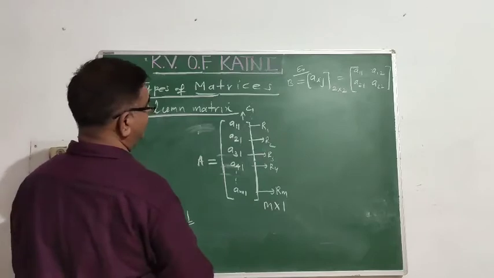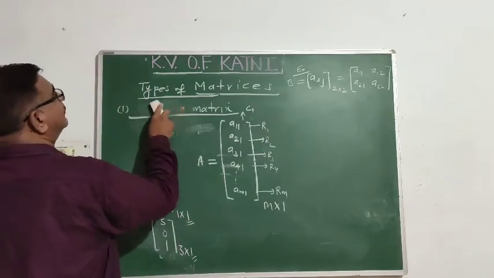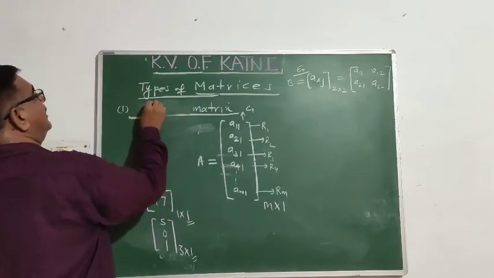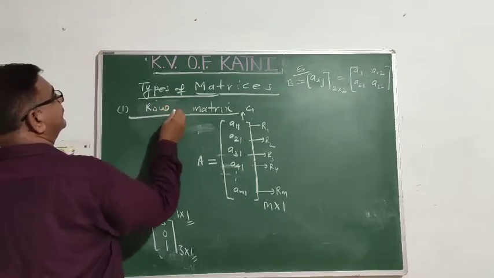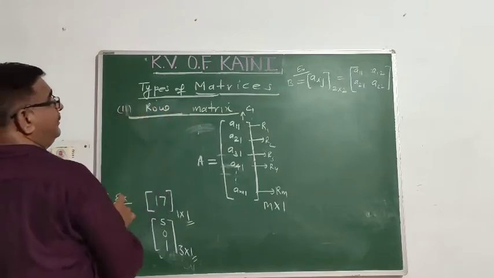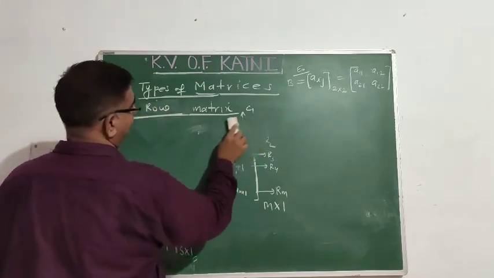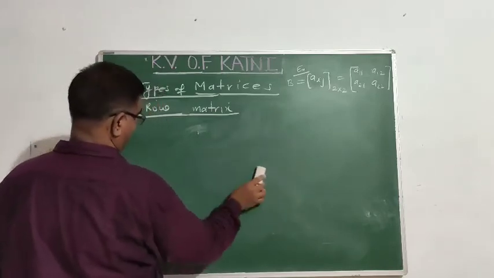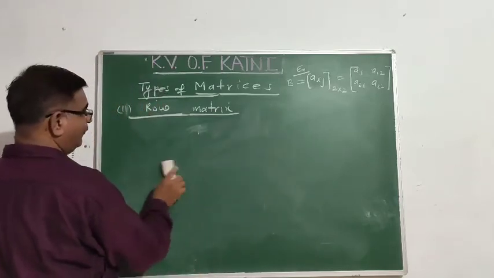Second type of matrix is the row matrix. What is the row matrix? The matrix having only one row.